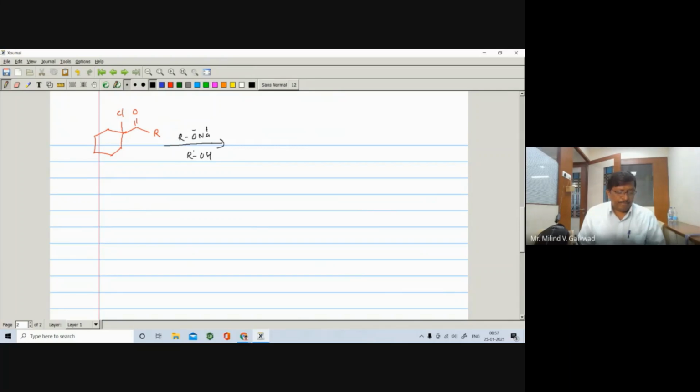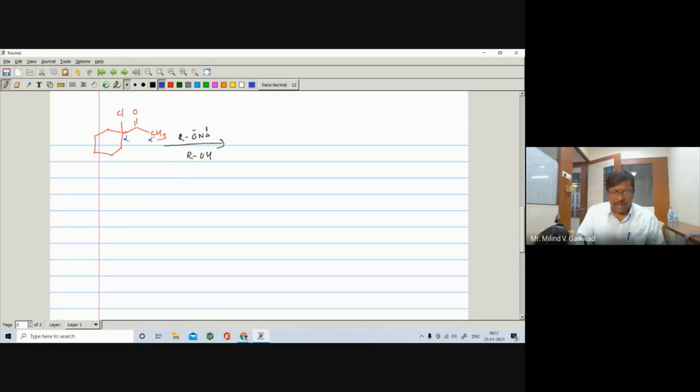Now look here. In this case, I will replace this R by CH3, in more particular CH3, right? Now look here. You can label this compound alpha carbon and alpha dash carbon, right? So first step is the formation of corresponding carbanion.